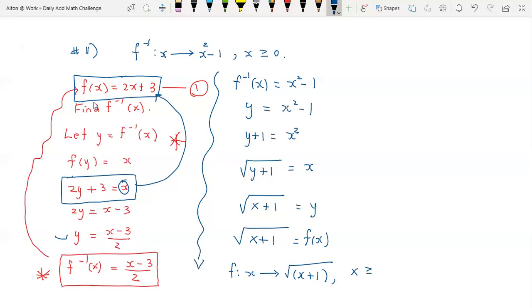And of course, x must be greater than or equal to minus 1, or else the square root of a negative number will not be possible.